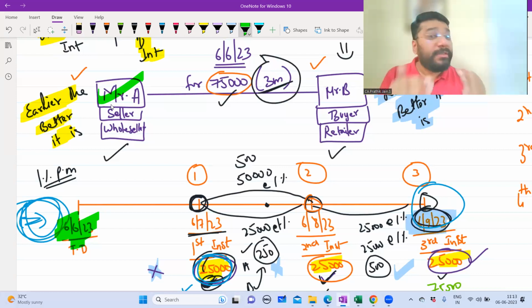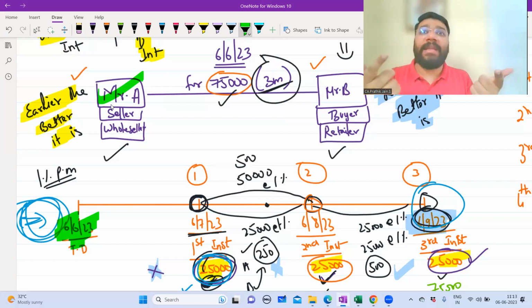So as the business progressed, the first time A did a transaction with B, they agreed on 3 installments, properly paid. Then a second transaction, then immediately after, the third transaction. Like that, after a point of time, the transactions kept on increasing. The installments kept on increasing. So as they traveled together, they realized that there's a huge headache. I have to receive so much money from this fellow, and this fellow says that I have to pay so much money to this fellow. How will I remember? So when there is a problem arising, problem means what? The problem of remembering to pay, the problem of remembering to collect.